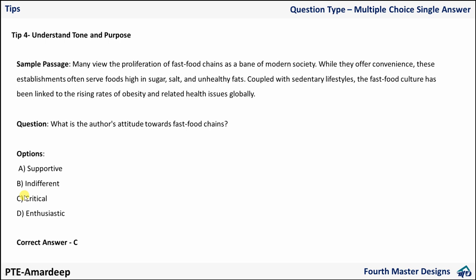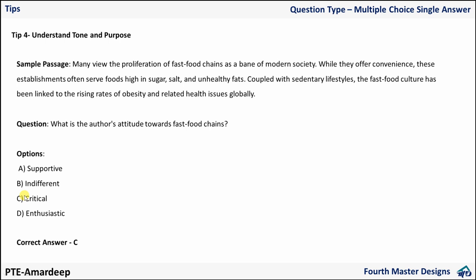Okay, and for the final tip, the main tip is what? Practice as much as you can, and don't practice too much. Just practice it for one day. Practice 30-40 questions. That's all, guys. Why? Because when you are taking a section test, you will be getting at least one question. So let's say during the course, it's not that you came to know about PTE today and tomorrow you are taking the test. You are watching this video, definitely you will have 10-15 days, and in that time you will be taking at least, let's say, 15 mock tests or maybe section tests. So if you are taking 15-20 mock tests, at least you will be getting this question 15 times, right, in the reading test.